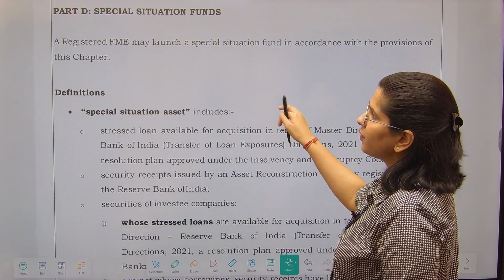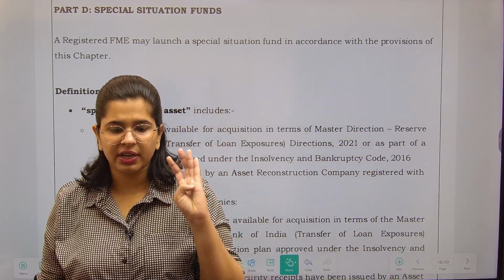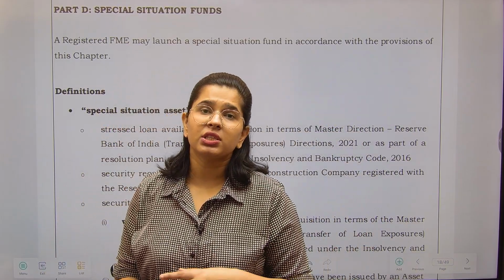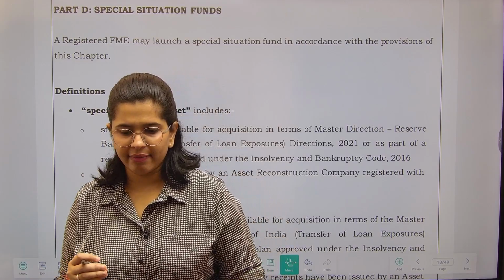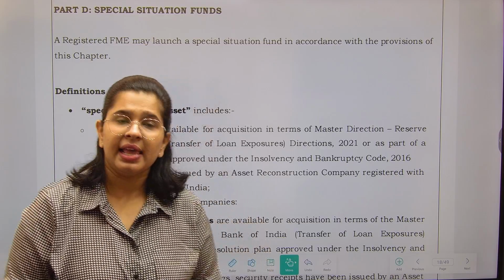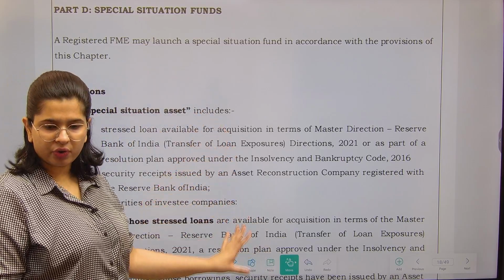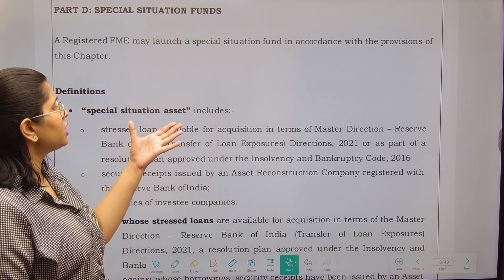Now next is, we have seen venture capital scheme, we have seen restricted scheme, we have seen the retail schemes. Now there are special situation funds, right? Now this can be a little bit trickier, so I will explain this in easier language and you have to understand that as well. If you would like to know, then you can read all of this, but I would not suggest. See, what is special situation asset?